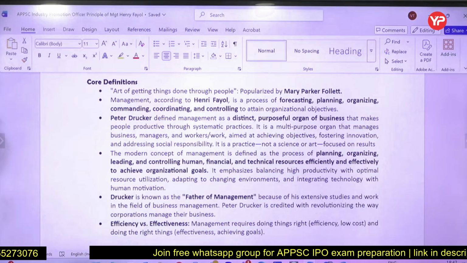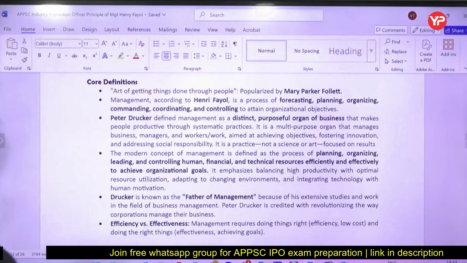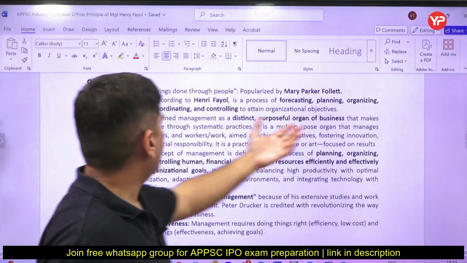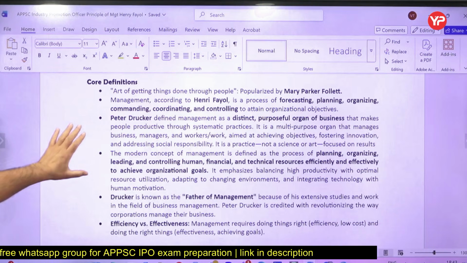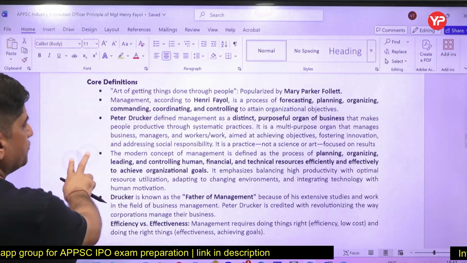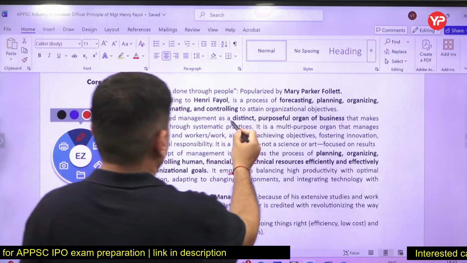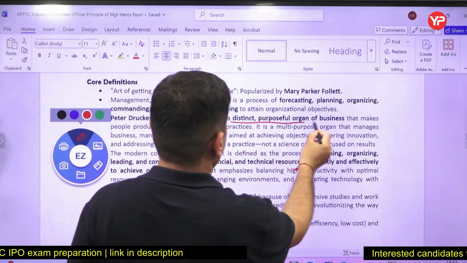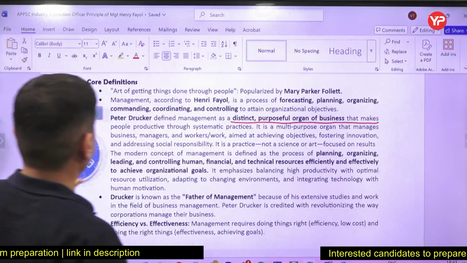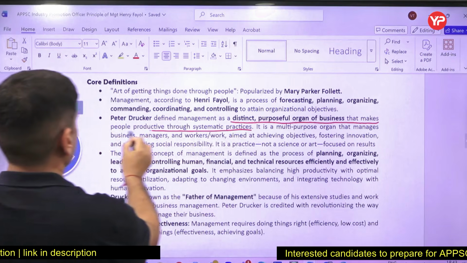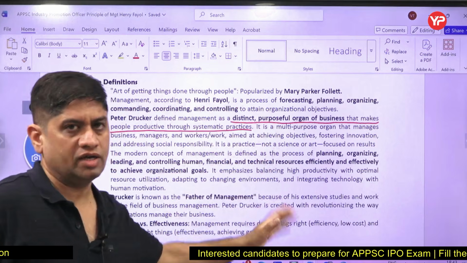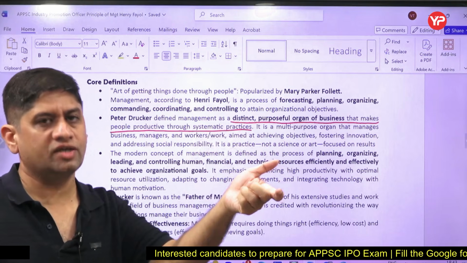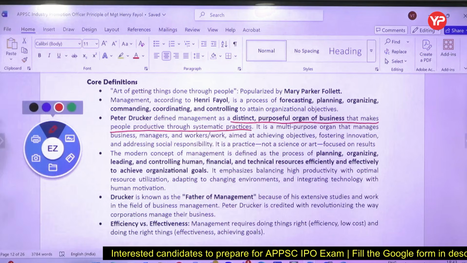Definition by Follett. Henri Fayol said, it is the process of planning, organizing, commanding, coordinating, controlling. So Fayol said this is management. Peter Drucker defined management as a distinct, purposeful organ of business that makes people productive through systematic practices. So now you have to revise definitions like that only. Exam mein question will come, who gave this definition of management, right?